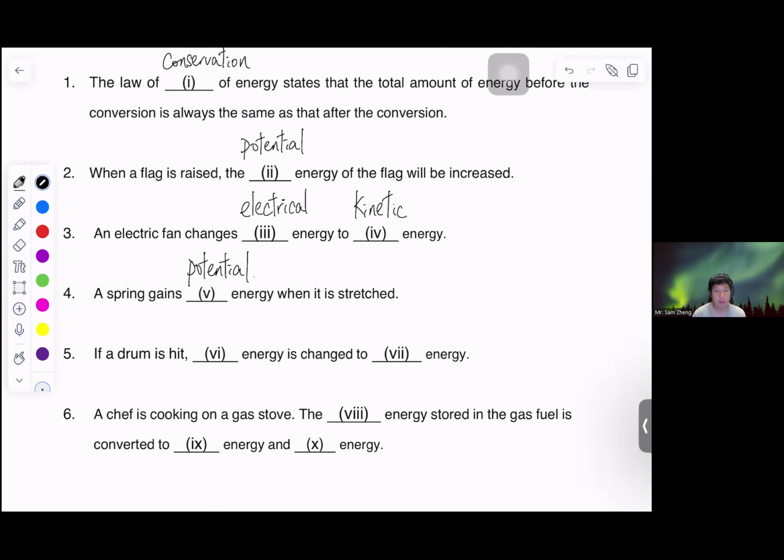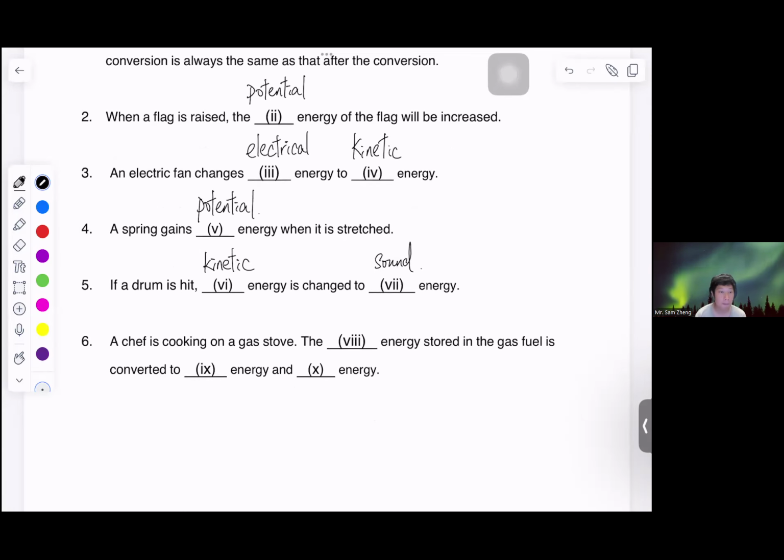So a drum is hit, bum bum bum. In this case, what type of energy is changed to another type of energy? It would be the kinetic energy. It will be changed to the sound energy.